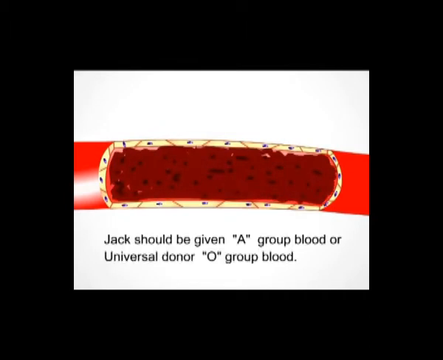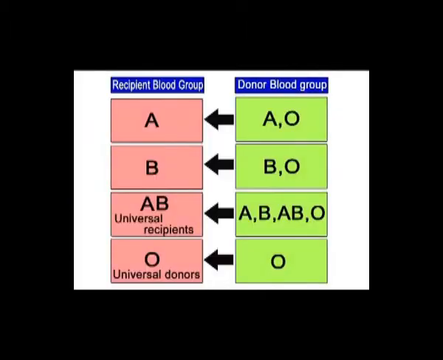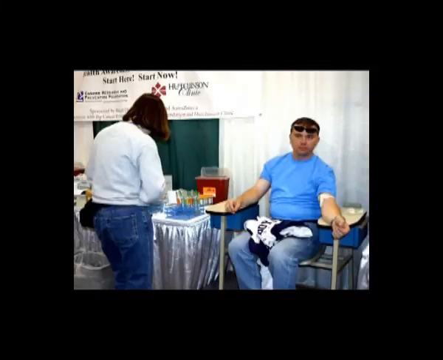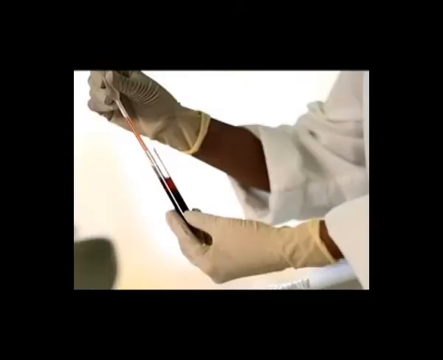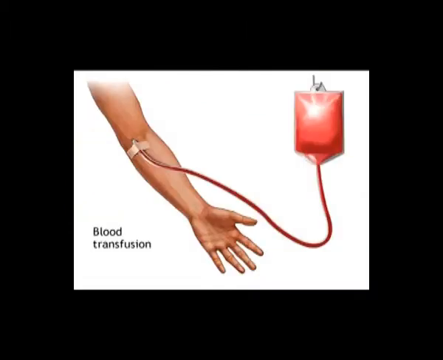So, Jack should be given A group blood or a universal donor O group blood only. With this exercise, we can understand that blood transfusion in a person can be done with a suitable blood group only, of the same group, or with a universal donor only. The blood group of the patient is determined by tests in a laboratory. The suitable blood group is obtained from a blood bank and administered to the patient through a large vein, usually near the elbow.